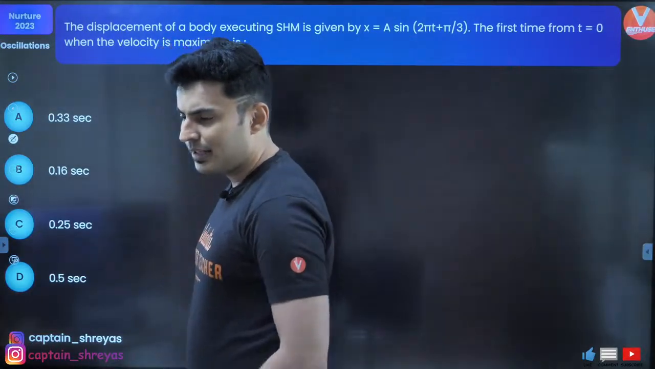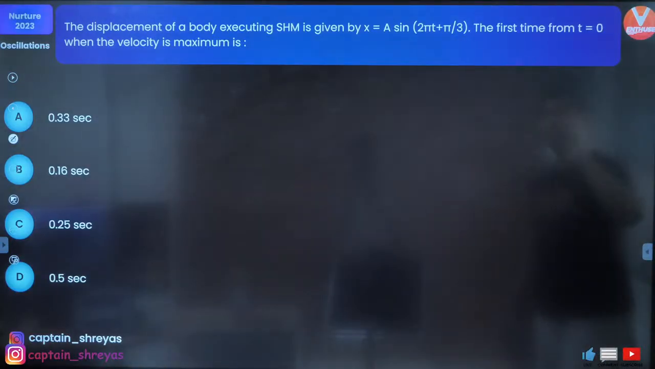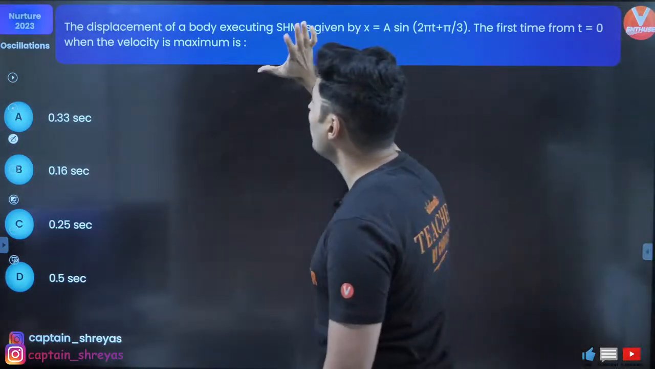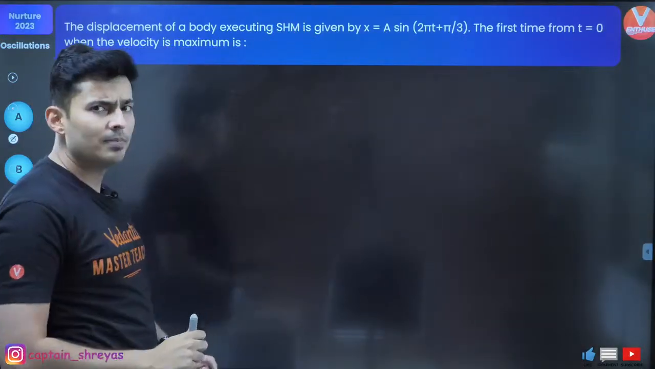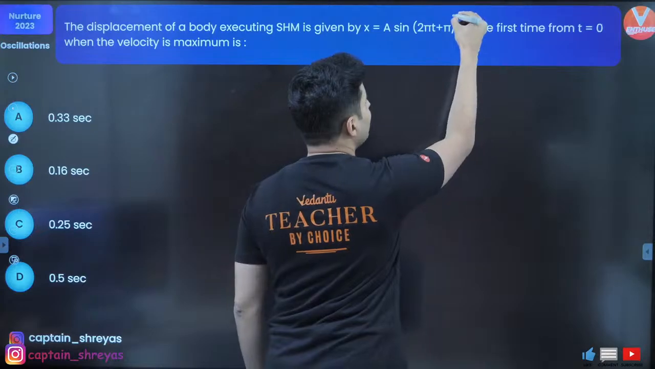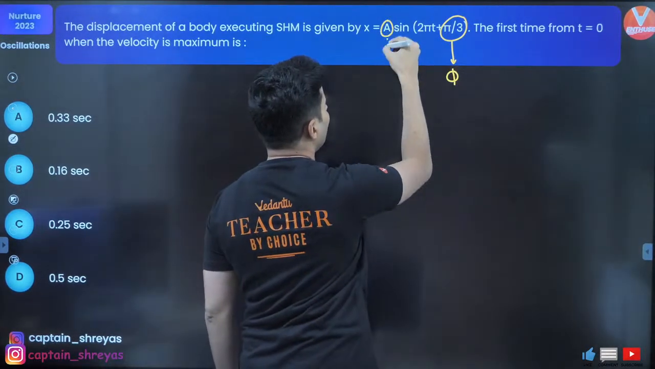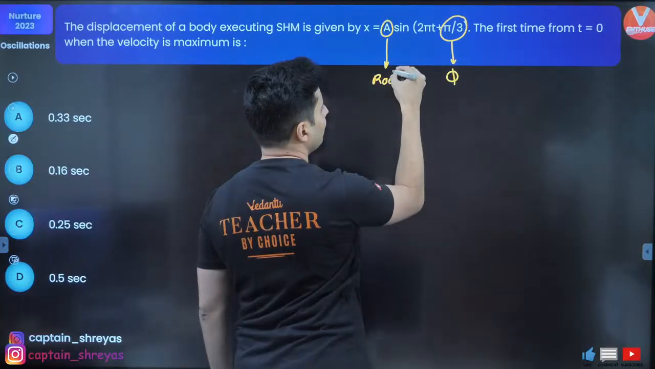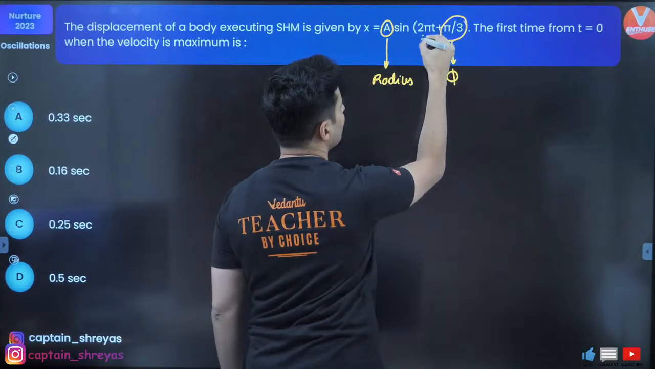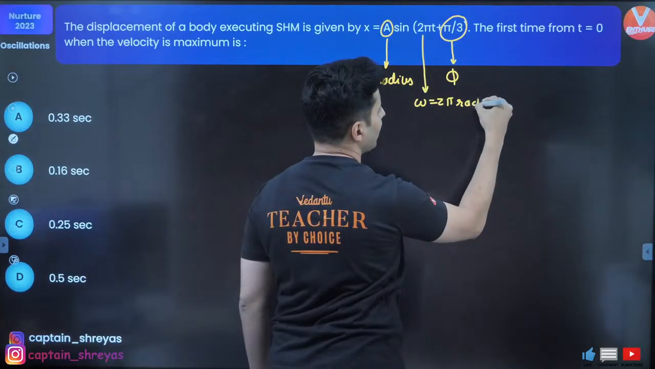Okay, Nilakanda, it's not yet decided, bacha. The displacement of a body is given, the first time from 0 to max velocity. Interesting. Let's try to think about it. First of all, over here, this pi by 3 is nothing but phi. This a is nothing but the radius. Okay, this is the radius. This 2 pi is omega. This is 2 pi radian per second.